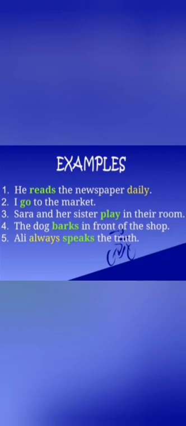Fourth is, the dog barks in front of the shop. Barks is the verb in this sentence, which tells that this sentence is also in present indefinite tense. Very nice. Next is, Ali always speaks the truth. In this sentence, speaks is the verb which is in first form. And again, class, there is a signal word. Can you guess the signal word? Yes, the signal word is always. So always tells us that this sentence is in present indefinite tense. Very nice, class.